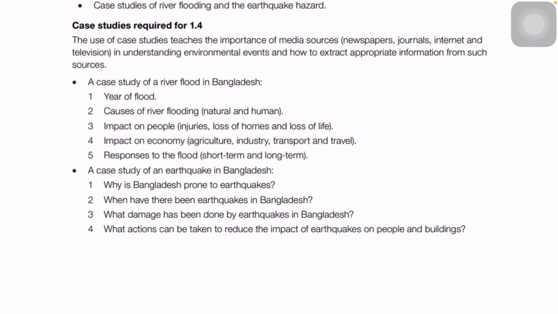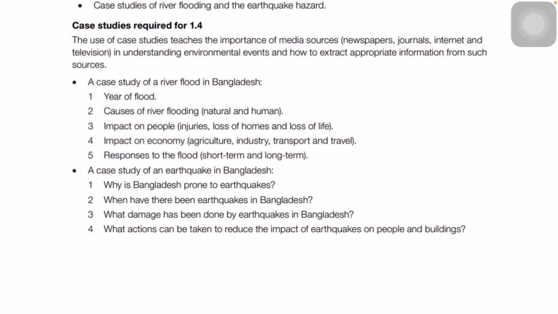So the Cambridge might give the case study based on, for example, as mentioned over here, a flood. Suppose there was a flood in Sylhet, or recently we have also seen the flood which happened in Feni, Noakhali, this area. So they might be collecting the recent reports based on the recent floods that happened in Sylhet, in Feni, all these areas.